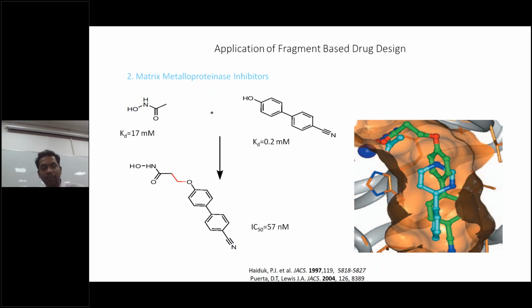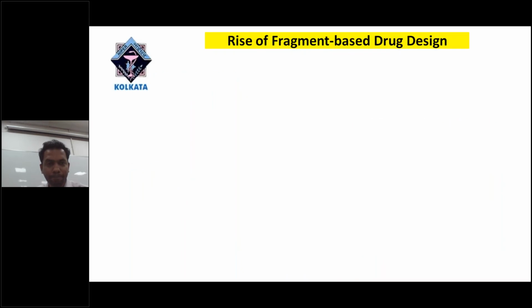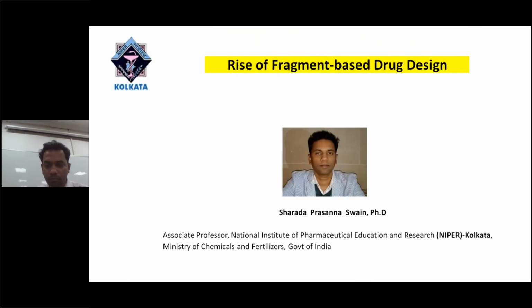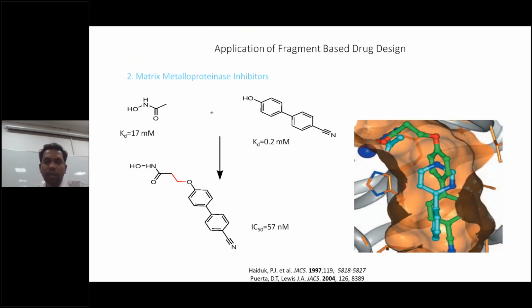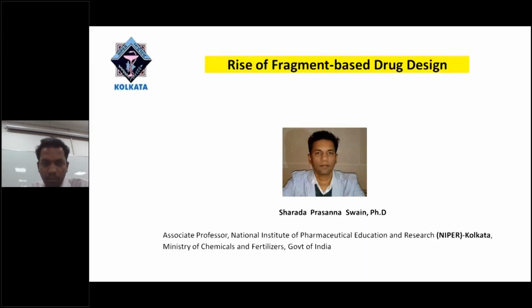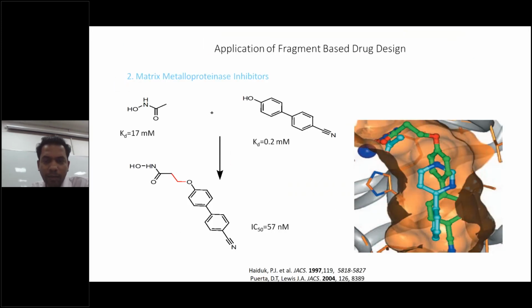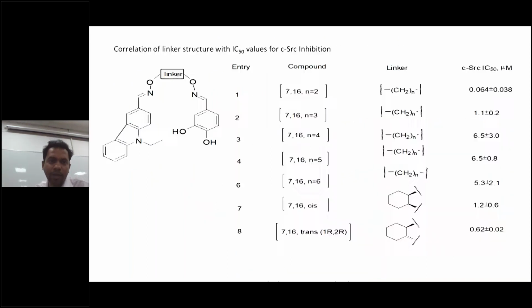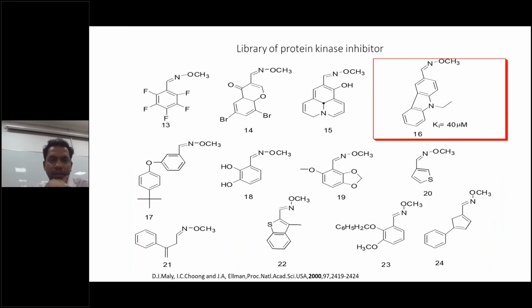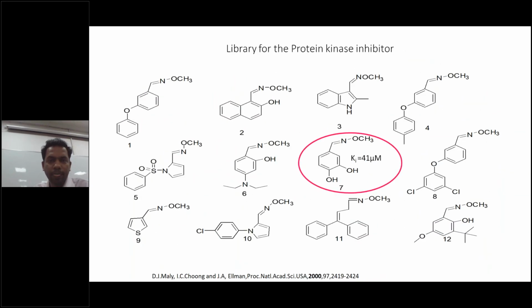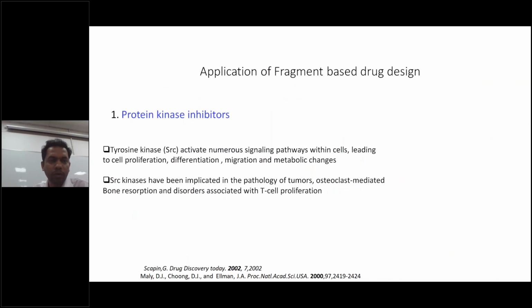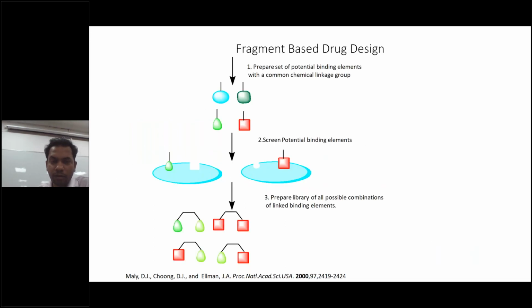No need to take a lot of molecules, starting from very big and screening by high throughput screening. These are some examples I have cited of how they have done it. One is HSP proteins, another I have taken is metalloenzymes, and another is SRC, protein tyrosine kinase inhibitors. I have taken some examples of how they start and reach the fragment design.